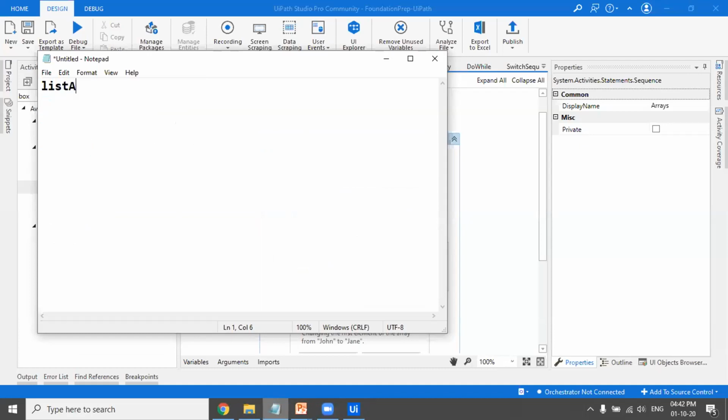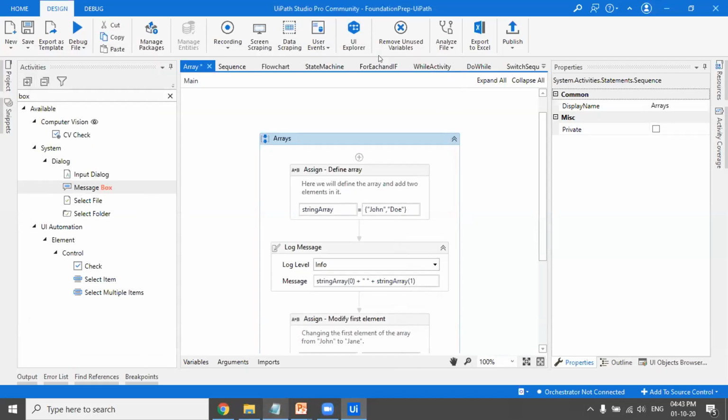Simply you can write like this. If I have created a list and I write dot add, and I pass in the value here, ABC, I can keep doing this n number of times. I need not define a size. So this is also a difference between array and list, and you can accordingly choose whether you want to go with array or whether you want to go with list.